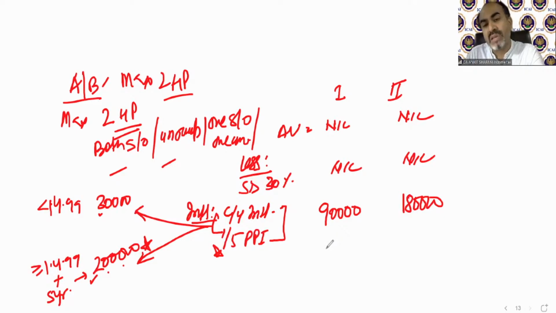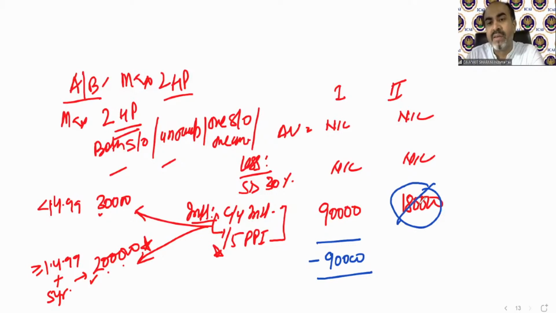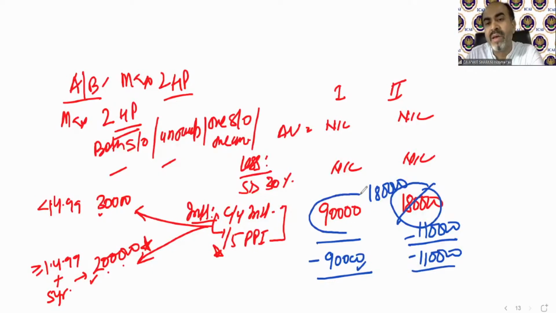If we claim this 90,000 out of this house, then for the other house we cannot claim 1,80,000. You have paid interest of 1,80,000, but you can now only claim the remaining 1,10,000, because you have already claimed 90,000 over here. Maximum 2 lakh rupees can be claimed as interest deduction in aggregate of both houses.